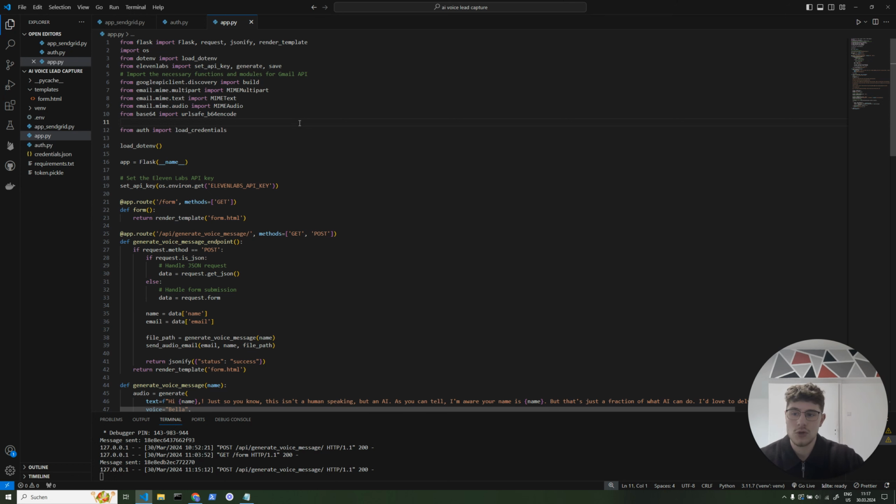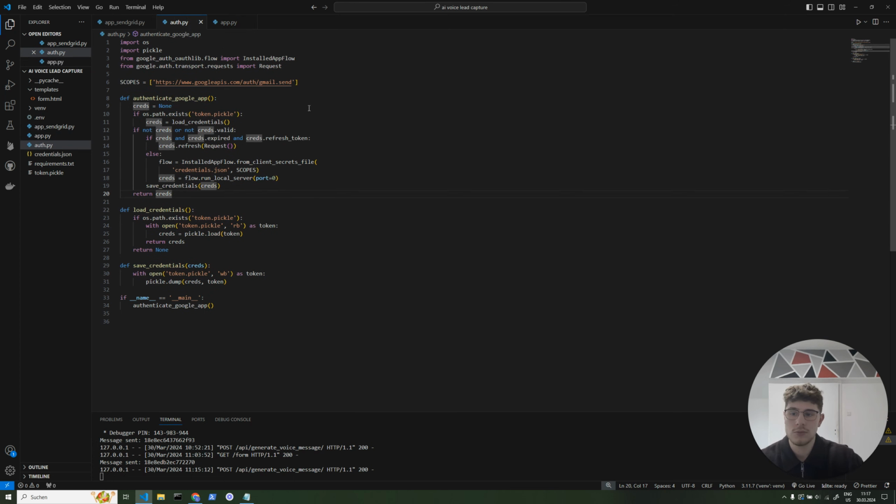But anyways, so first of all, we have to create an authenticated Google app because we're sending it with Gmail. So we have to go on Google Developer Console, create a new app, and set the permissions so that we can send emails and connect the Gmail API. Then we create this code, which basically sets our scopes so that we can send Gmails. We run this code, we get an authentication window, we click on that, we authenticate our Gmail, and we get back this token.pickle, which is basically just our information.